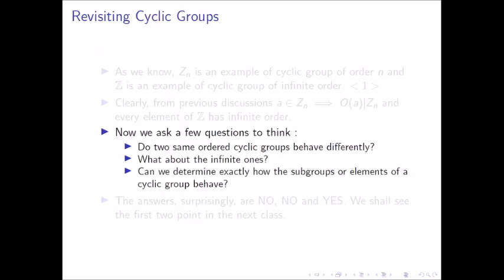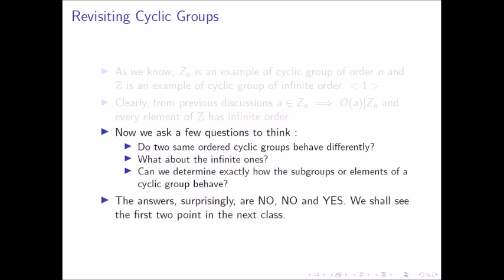So now we ask a few questions to think. Do two cyclic groups of the same order have similar properties or do they behave differently? And a similar question for the infinite ones. We also ask one more question: how do the subgroups or elements of cyclic groups behave? Can we determine that exactly? The answer, surprisingly, is yes for the first two and no for the last one.